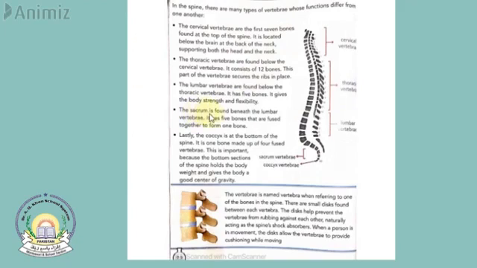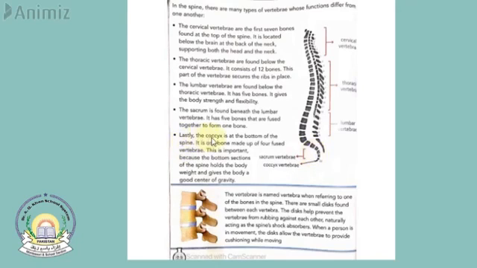Now the sacrum is found beneath the lumbar vertebrae. The sacrum, as you can see in this picture, is found beneath the lumbar vertebrae. Okay, and it has 5 bones that are fused together, joined together to form one bone.